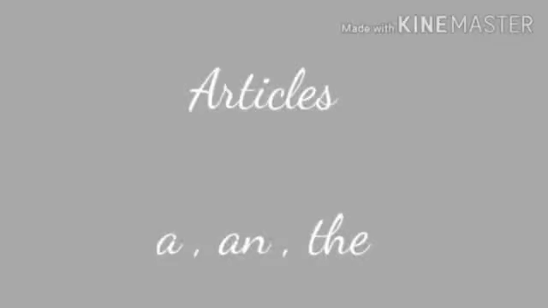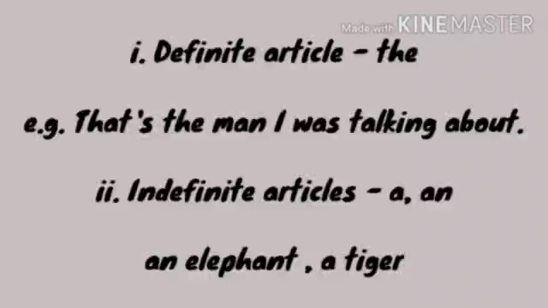Now, articles can be divided into two categories. The first one is the definite article, which is the, and the second is indefinite articles, which are a and an. Now, what is the definite article? The definite article the is used when we refer to a specific person, a specific place, a specific thing, a specific item, object. So, in that case, we use the.